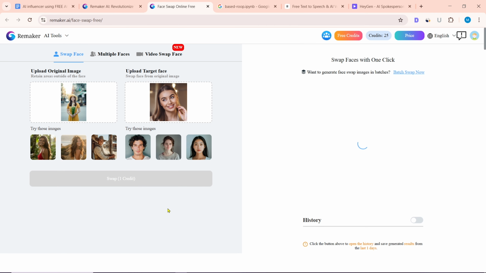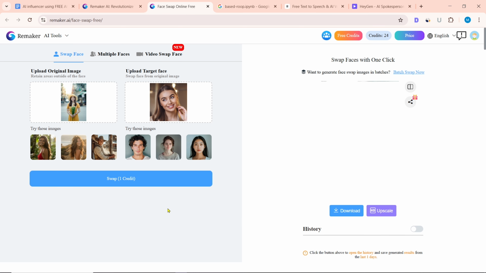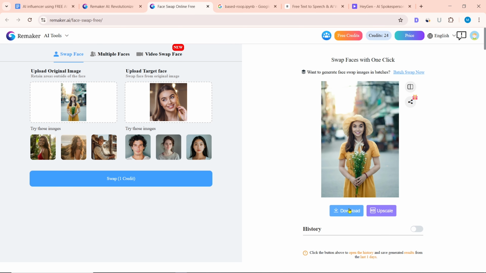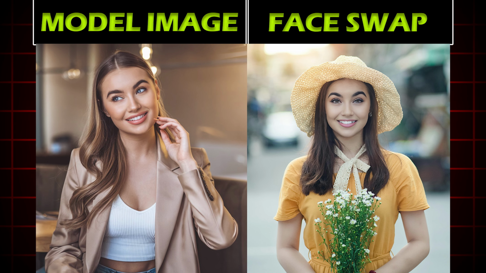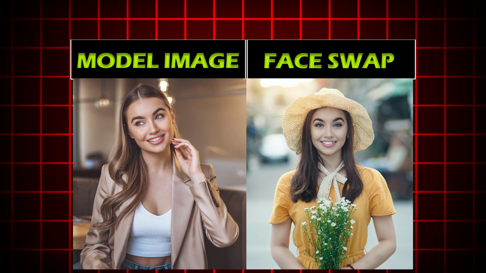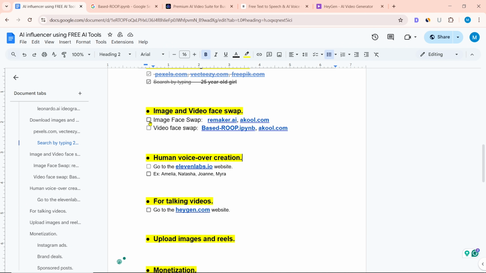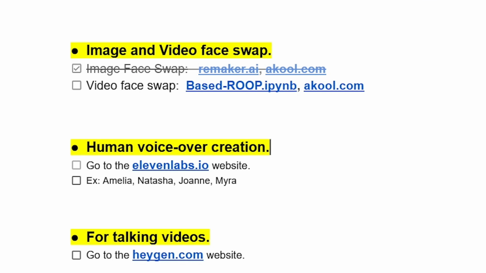Now click on Swap. It will take some time, then the image will be face swapped. Now click on Download and download it. Now you can compare the model image and the face swapped image. The face swap of the image has been done well. Our image face swap work is finished. Now we have to do the video face swap. You can use Basetroop.ipimp or Acool.com to do video face swaps.